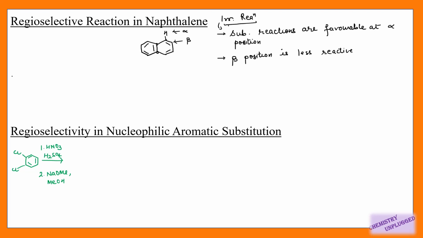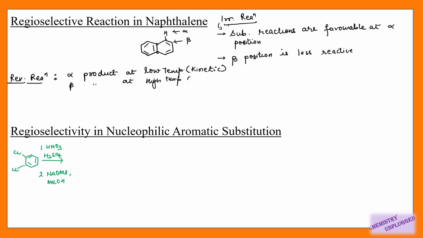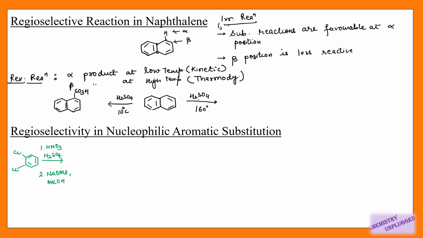So in the case of reversible reactions, we will get the alpha product at low temperature and the beta product at high temperature. Meaning the alpha product is the kinetic product in the case of reversible reactions and the beta product is thermodynamic. So if we are doing sulfonation of naphthalene at low temperature, then we will get the SO3H group attached at the alpha position, and if we are doing sulfonation at high temperature, then we will get the SO3H group attached at the beta position. Meaning the beta product is more stable in nature.